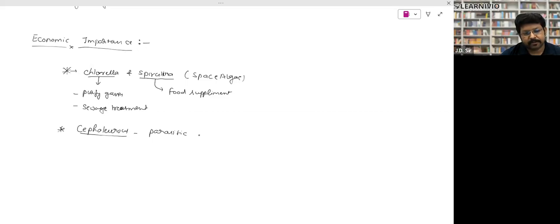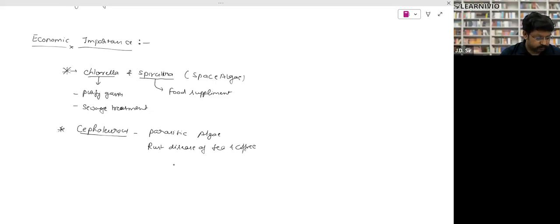Parasitic algae. By the way, I want to tell you, algae are only in the rarest cases parasitic. They are symbiotic. They are not parasitic. Very few algae are parasitic. So this is the parasitic alga, and it causes red rust disease of tea and coffee. That you have to remember. It reduces the productivity of tea and coffee. Right. And what else?